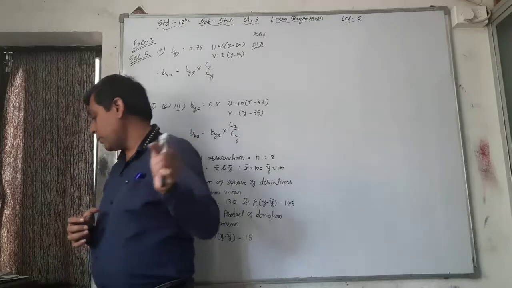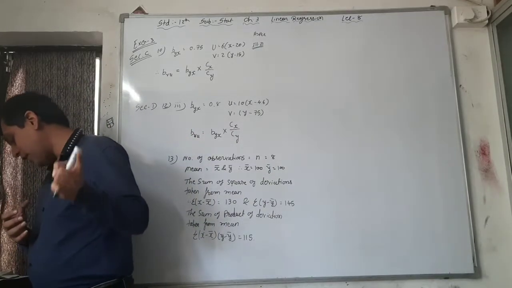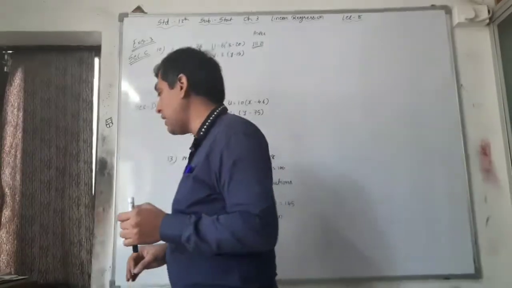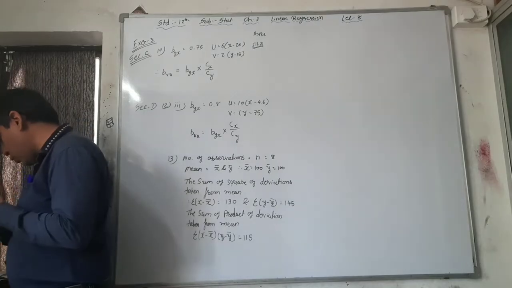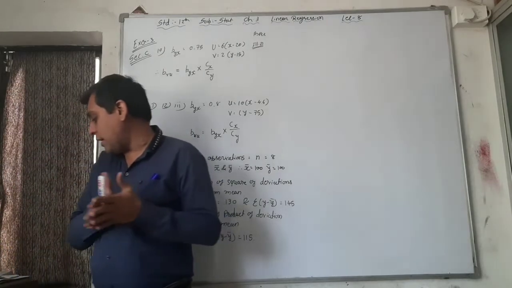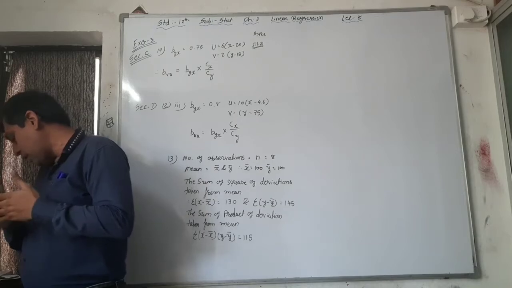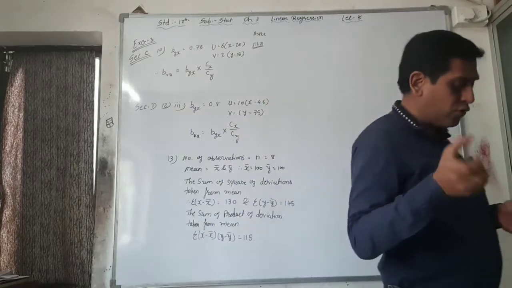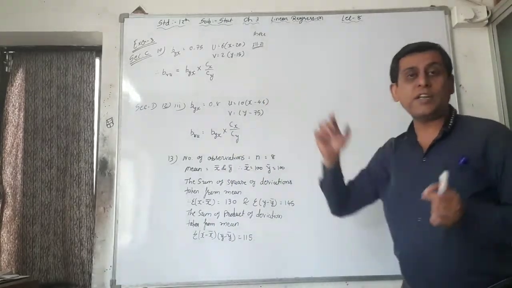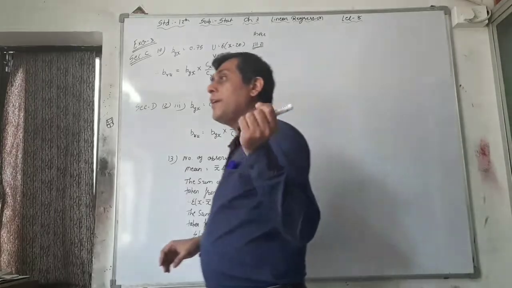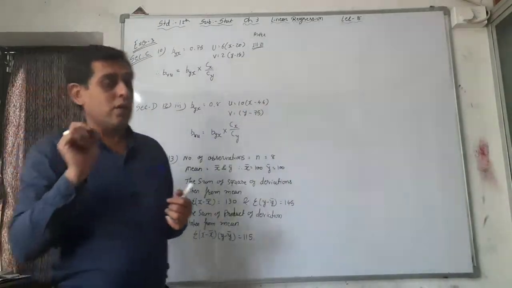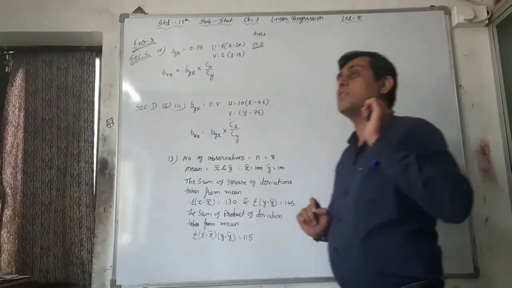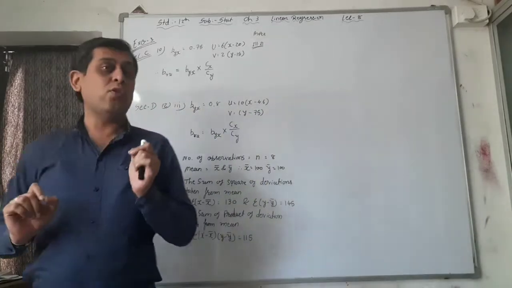Again the properties: byx is equal to 0.75, u is equal to 6 into x minus 20 and v is equal to 2 into y minus 15. Then find the value of bvu. See, it is just like illustration number 21, the last illustration. In that I told you that the change in the origin does not affect the value of byx, but the change in the scale must affect the value of byx.